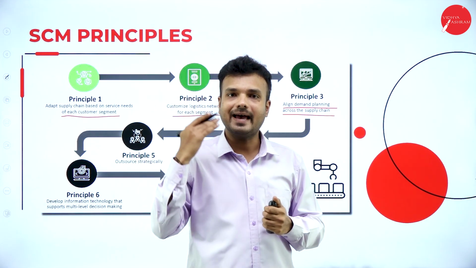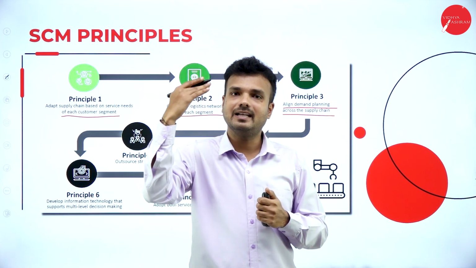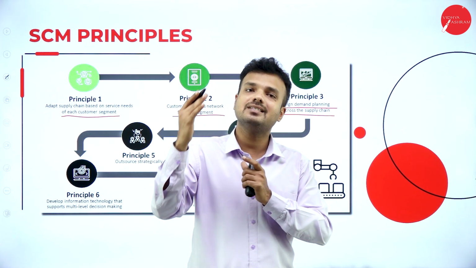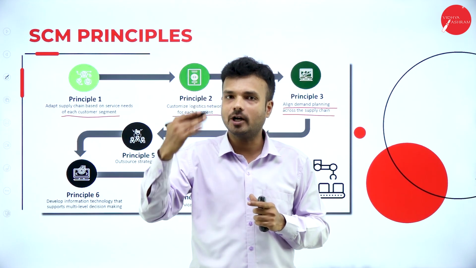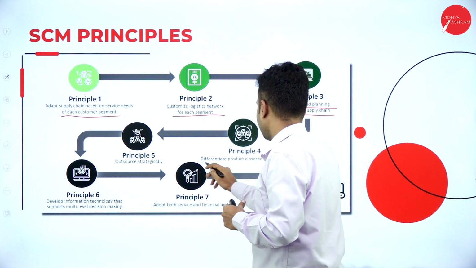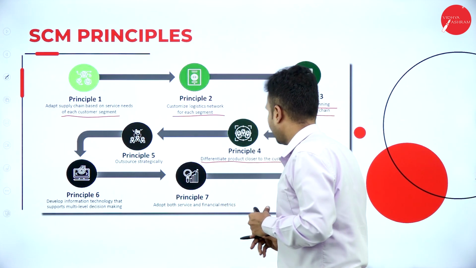So in the same way, as per the needs, as per the demand of the particular segment of the product, we are supposed to use some strategies or the master plan to make that product available to the end user of the commodity. Principle 4, differentiate product closer to the customer.